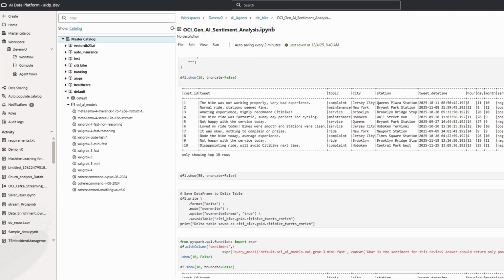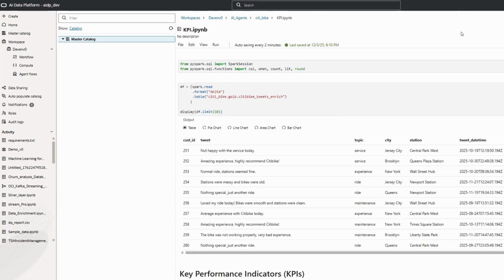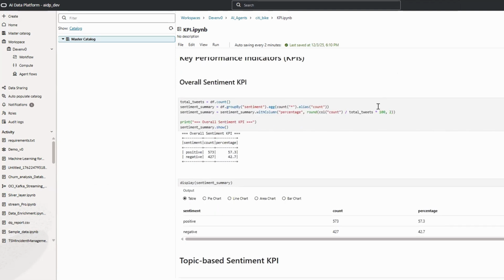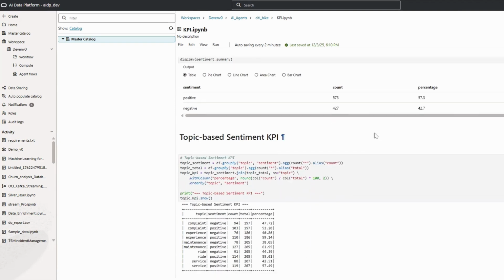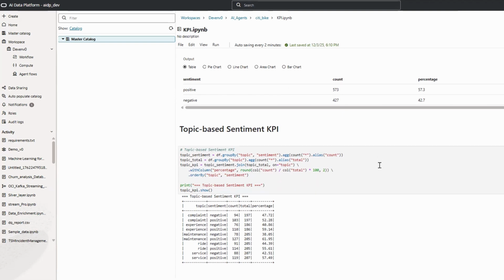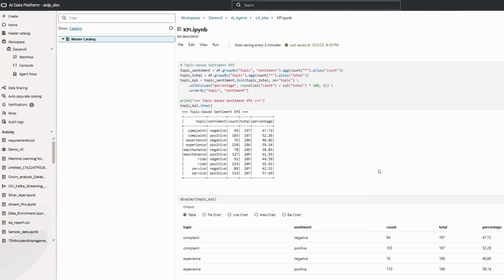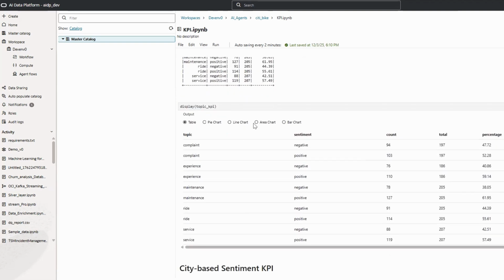But the last point is very important: the operational manager can use this data set and take some decisions. So the final part is KPIs and insights. As a key performance indicator, we first want to understand what the overall sentiment about the city bike is. This is the first KPI. The second is, we can do further analysis to understand when the customer is tweeting, what particular topic they are choosing, whether it is related to experience, complaint, maintenance, ride, service and so on. So we can create another KPI and try to understand that.